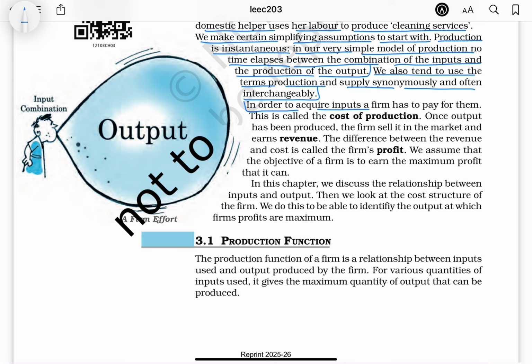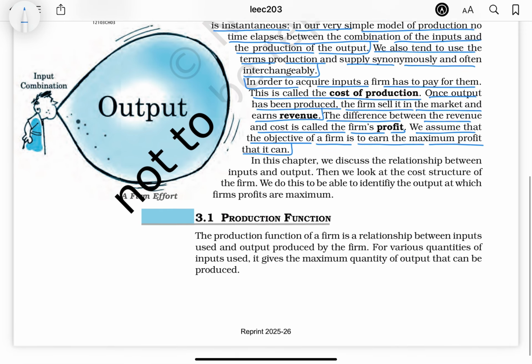In order to acquire inputs, a firm has to pay for them. This is called the cost of production. Once output has been produced, the firm sells it in the market and earns revenue. The difference between the revenue and cost is called the firm's profit. We assume that the objective of a firm is to earn the maximum profit that it can.